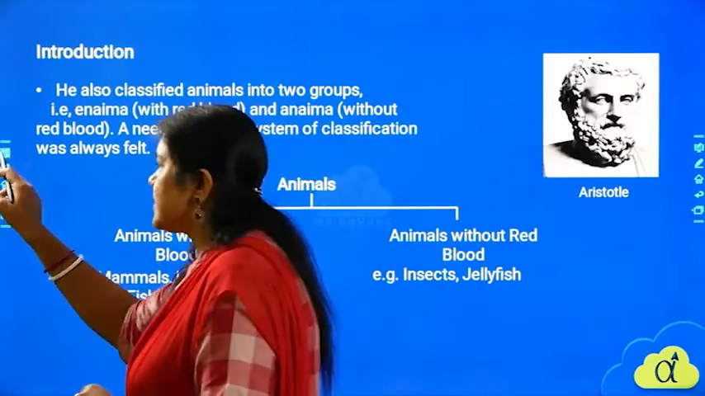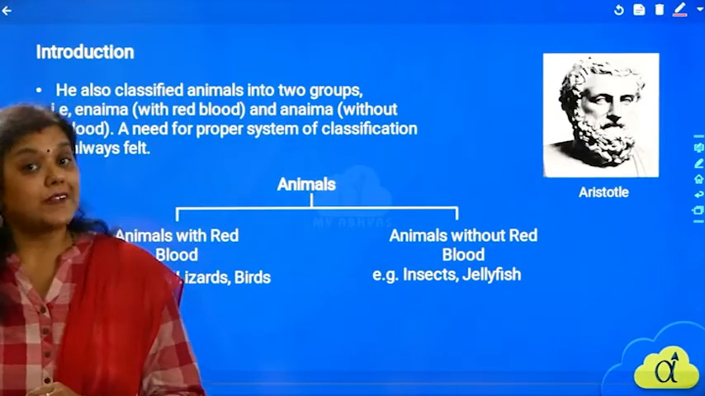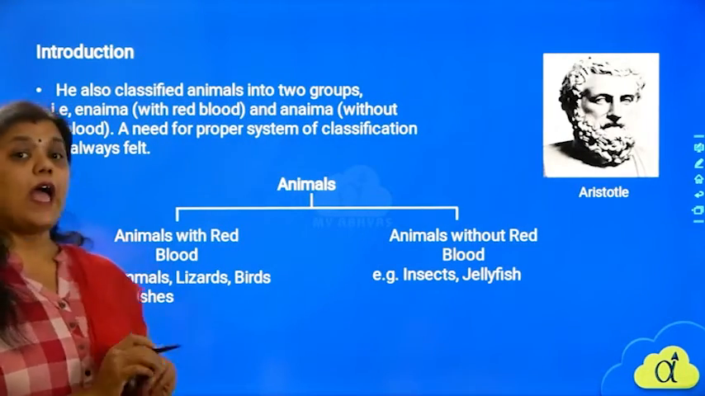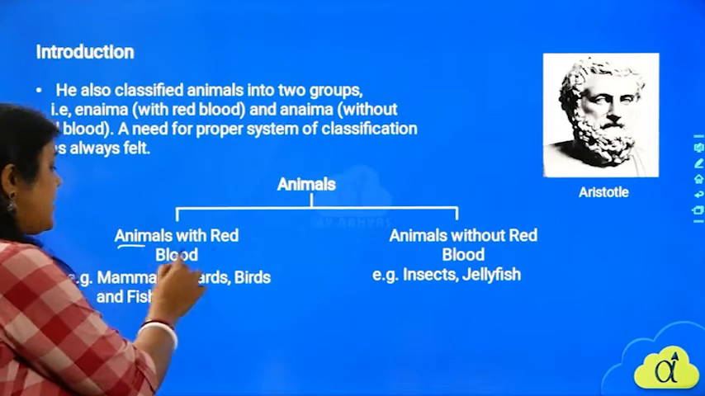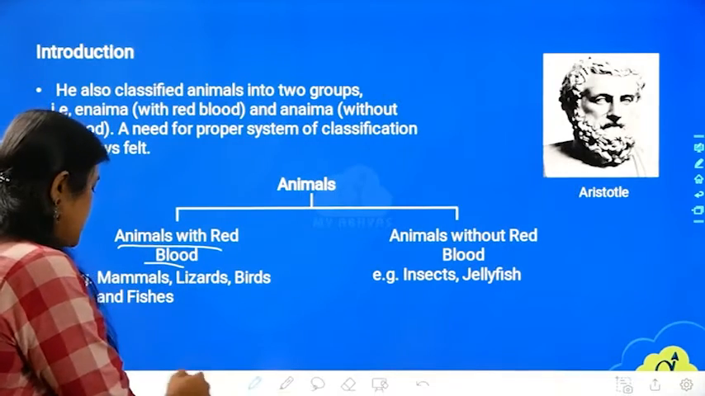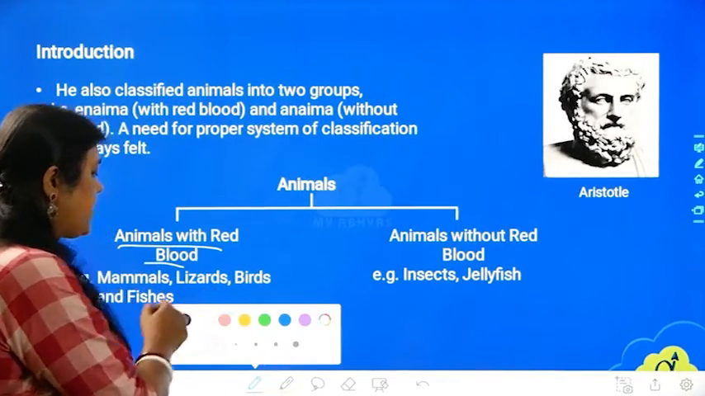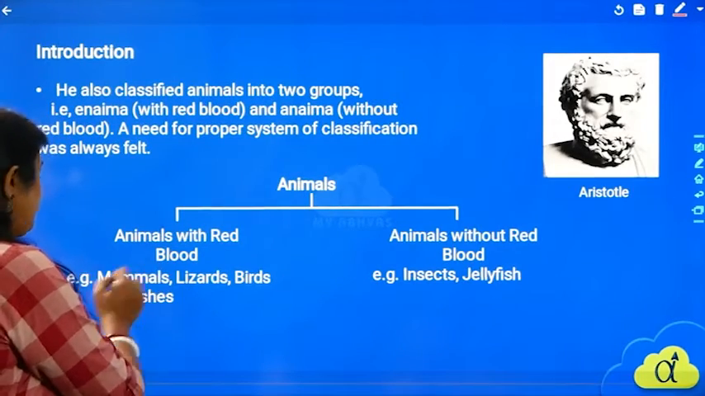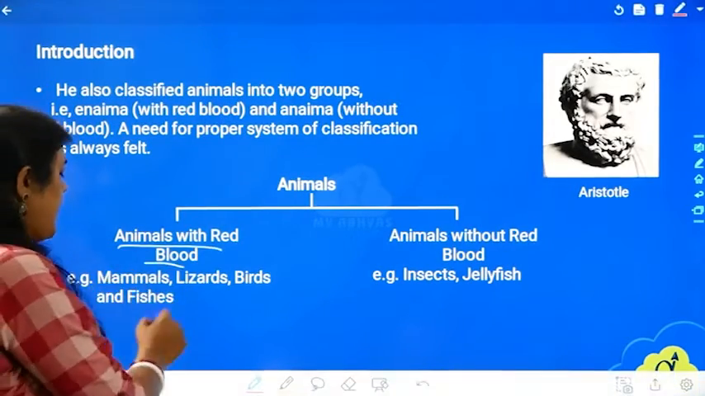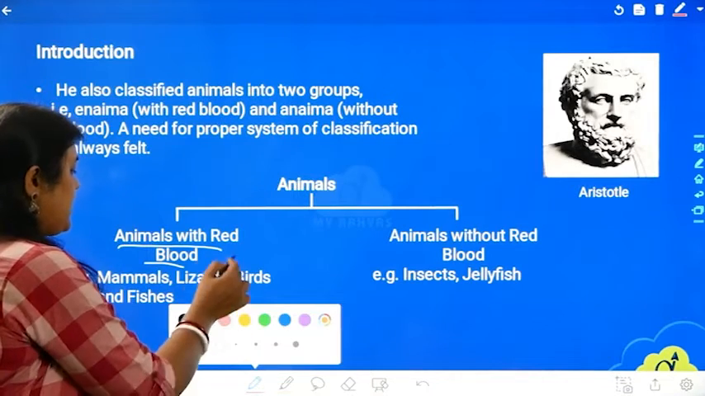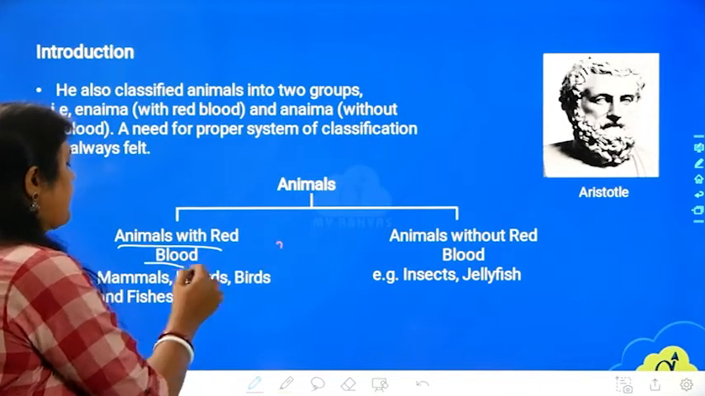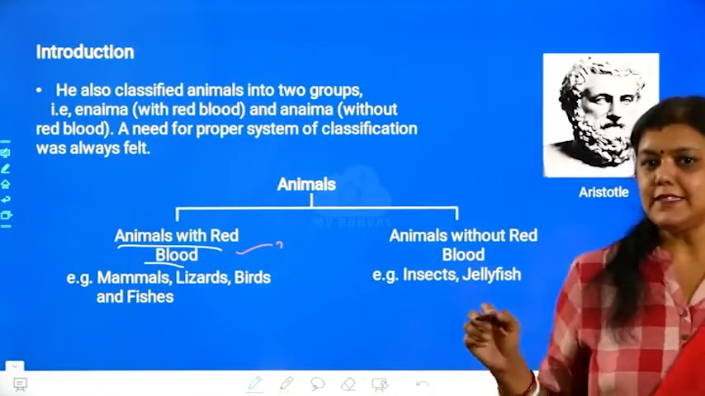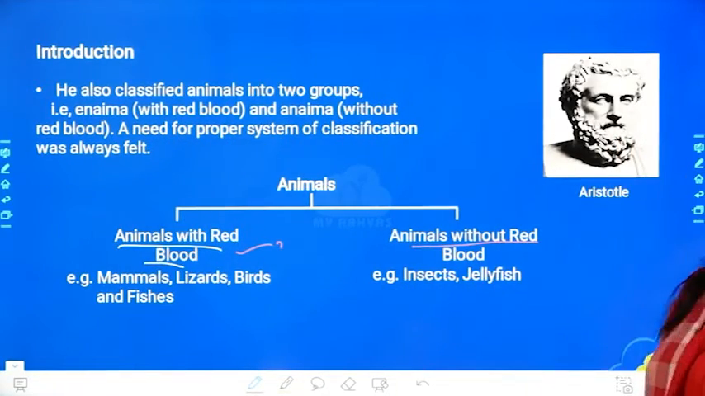So plants are classified into trees, herbs and shrubs. Okay. In case of animals, what he did, he classified them into animals with red blood cells. I think I need to change the color of the pen, right? Let me take pink, okay? So he classified them: animals with red blood cells. Okay. Animals with red blood cells. And animals without red blood cells. Isn't it nice? Animals without red blood cells.